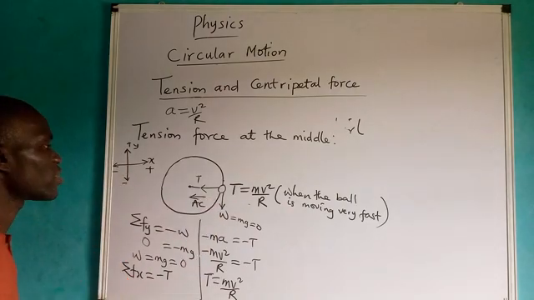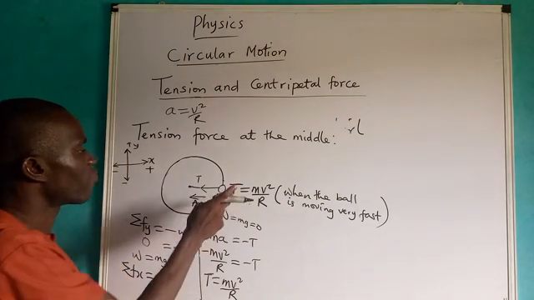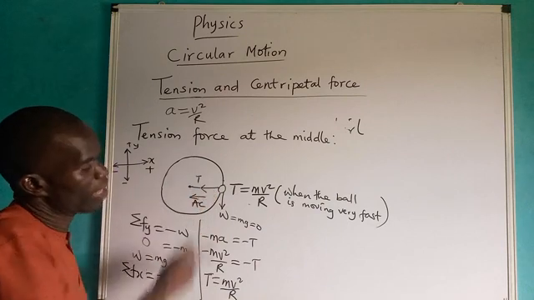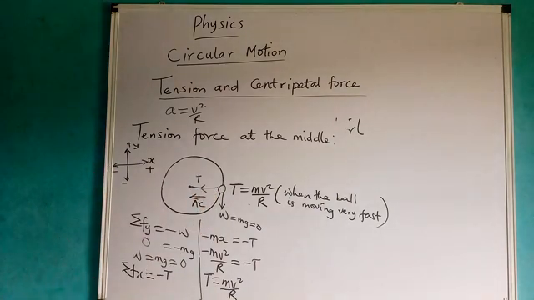However, if the ball is moving very slow, what will be the tension force at this point? Let me consider that case, the tension force at the middle if the ball moves very slow.